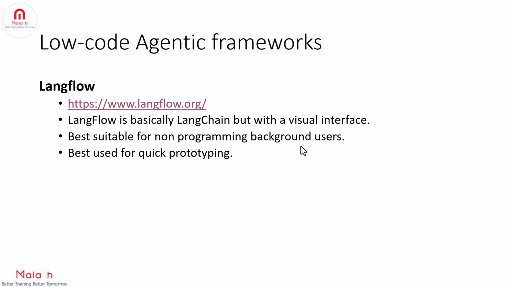And Langflow doesn't introduce any new capabilities beyond what LangChain offers, right? Because it's an abstraction for convenience and quick prototyping. That is, if you are a developer, you use Langflow and quickly experiment with chain structures. And if you are a non-dev, then it is a way of using LangChain without coding, right? So developers go with LangChain, non-developers go with Langflow, because you will see the visual interface.